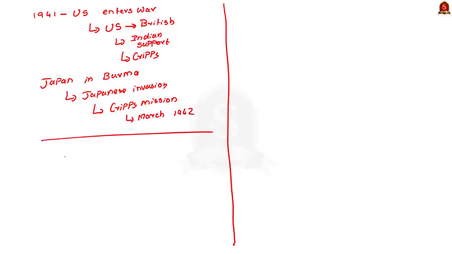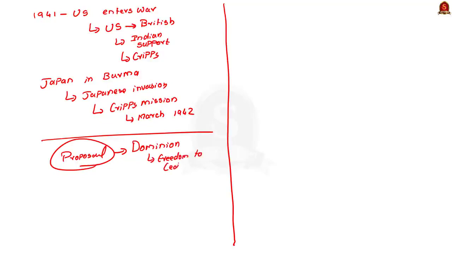The most important proposal of Cripps mission is setting up of an Indian dominion. Cripps mission also proposed that the dominion would have the freedom to remain with the British Commonwealth or to cede from it. The Indian dominion would also be at liberty to take part in the international organizations. On a side note here, I am going to list out the various places where dominion status is mentioned. It was mentioned in the Nehru report of 1928, where Motilal Nehru asked for the dominion status for India on the lines of Australia and Canada.